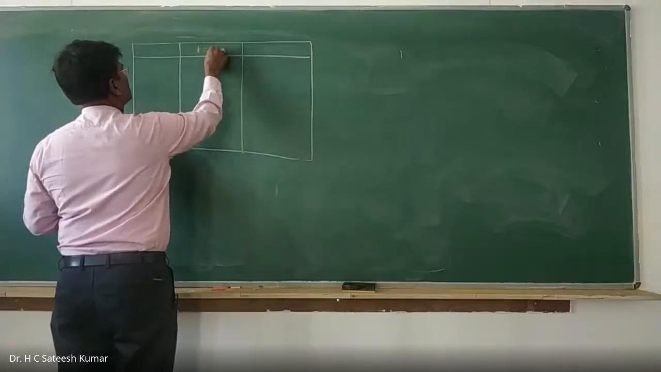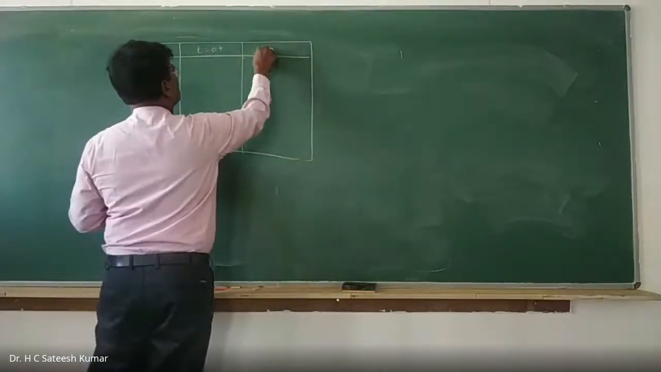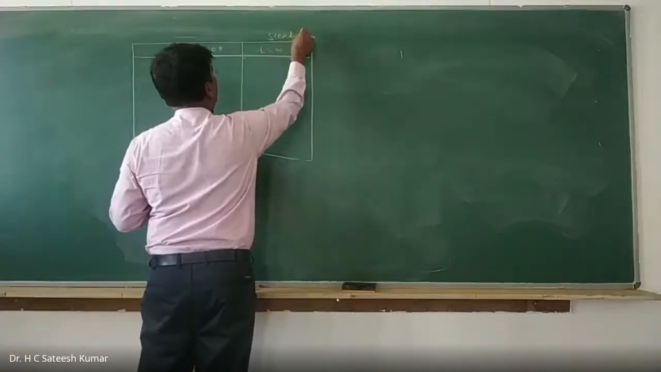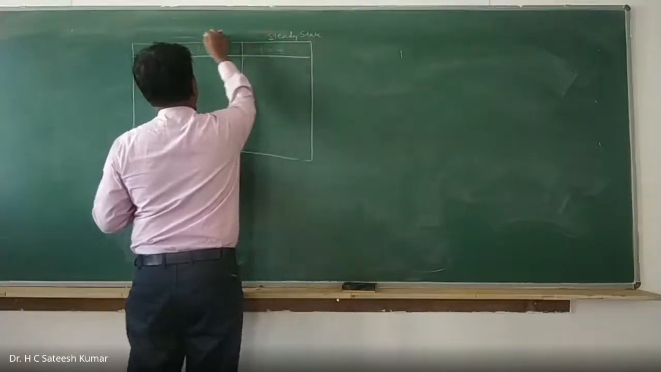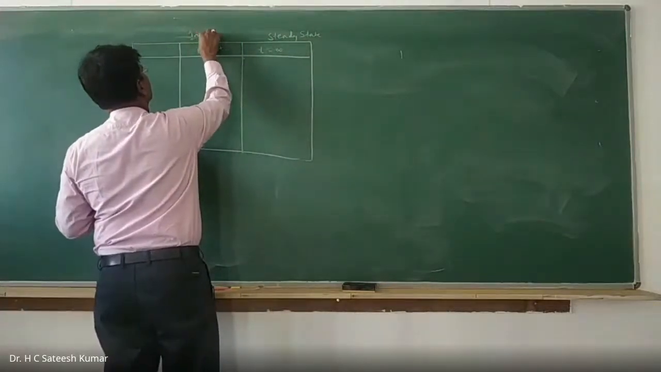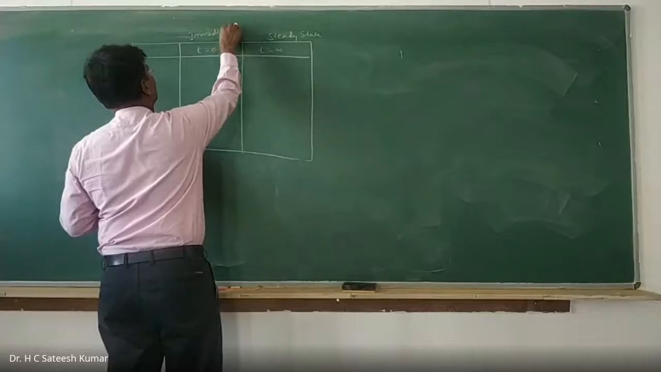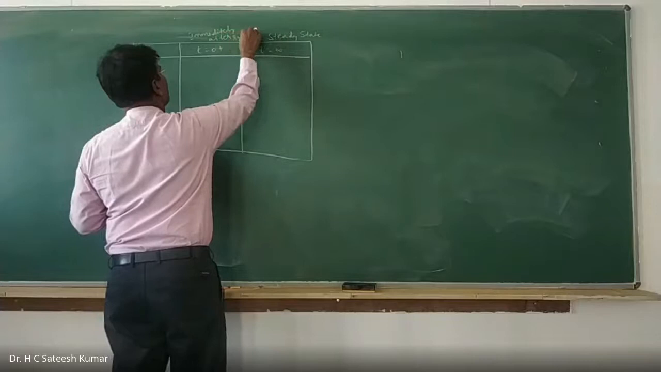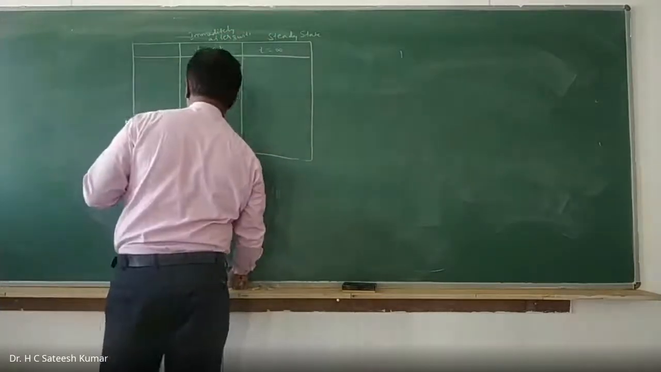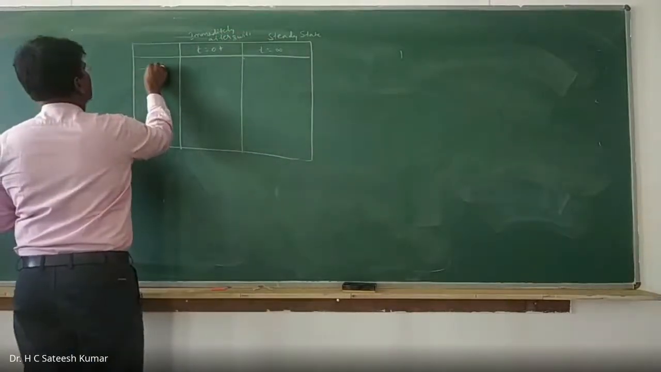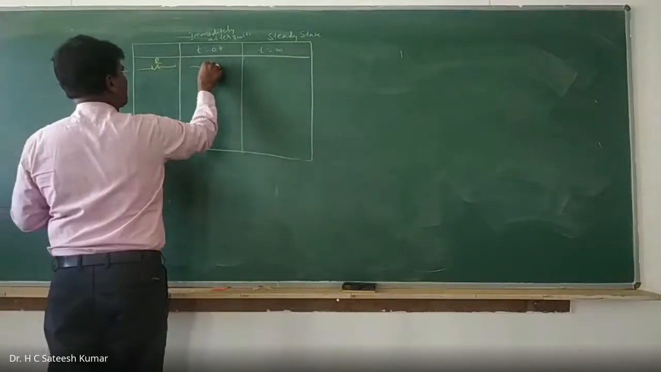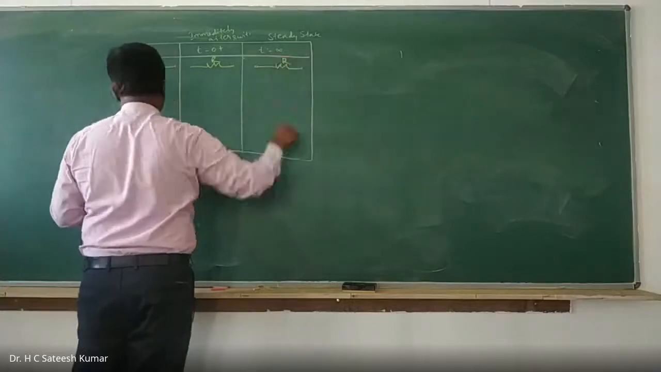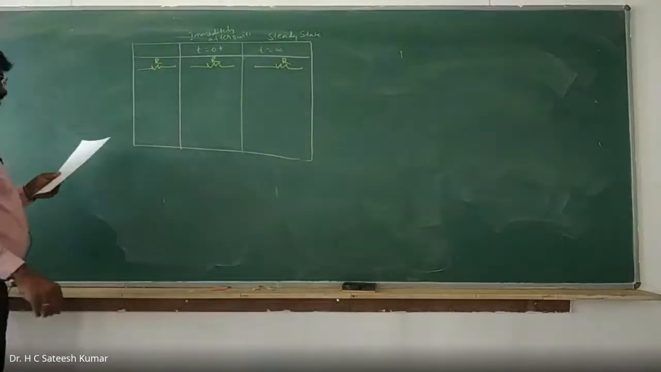t is equal to 0 plus, t is equal to infinity. This is steady state. This is immediately after switching. Let us say the circuit element is a resistor. At t is equal to 0 plus it is a resistor only. At t is equal to infinity it is also a resistor. Everything remains the same.